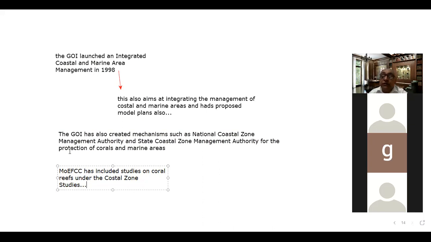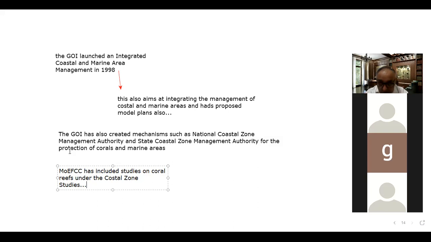But what needs to be done? One is that global warming mitigation efforts need to be speeded up. If you are asked to suggest the ways, this is the first, because the corals are temperature sensitive animals.